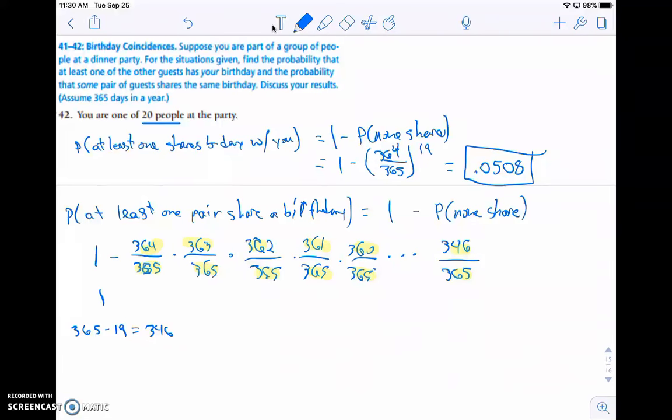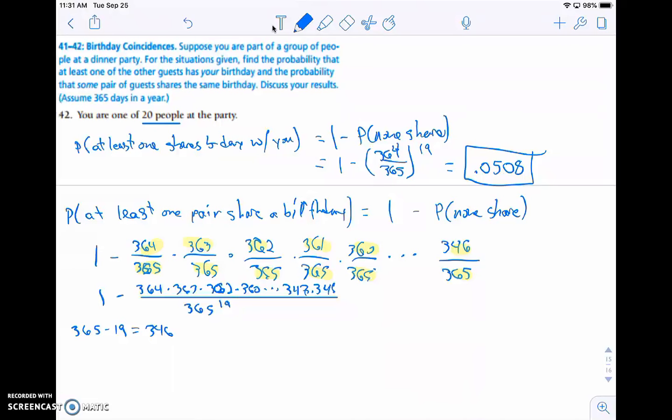And so then you get 1 minus 364 times 363 times 362 times 361 and times all the way down, times 347 times 346. All of this would be divided by 365 raised to the 19th power.